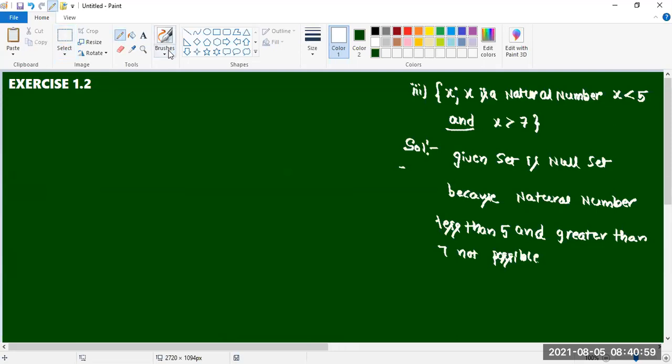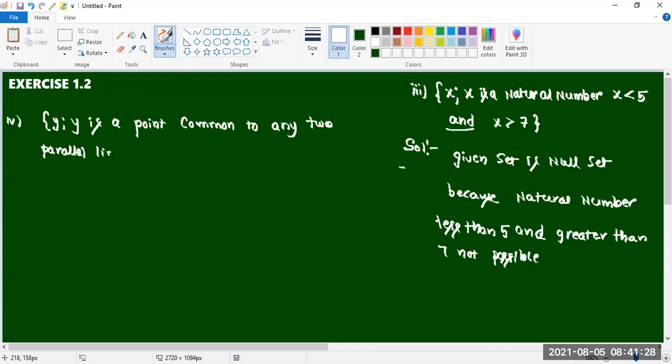Fourth one is Y. Y is a point common to any two parallel lines. What can we say? It is a null set, sir. Why null set? Sir, parallel lines don't meet each other.